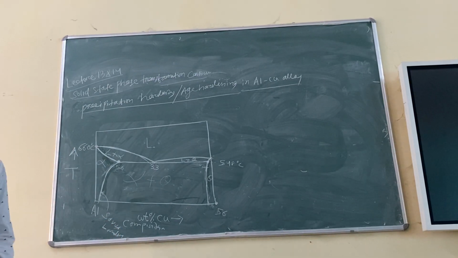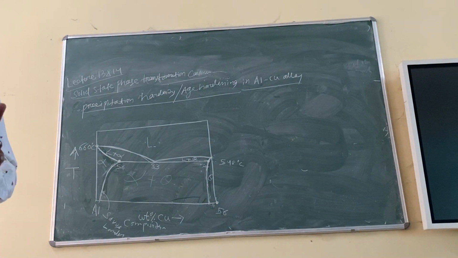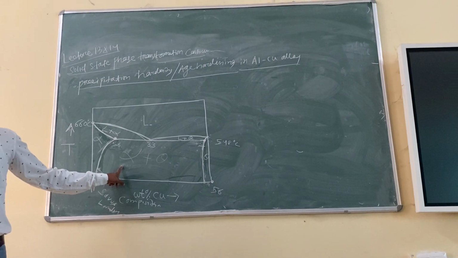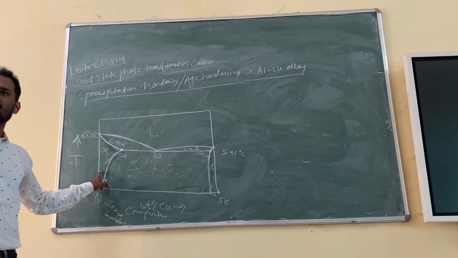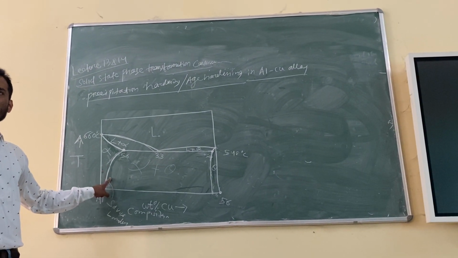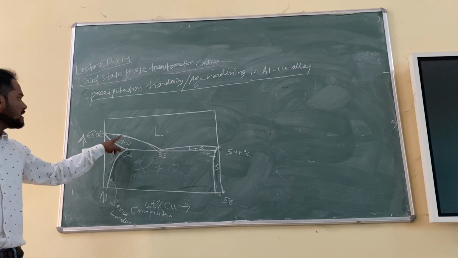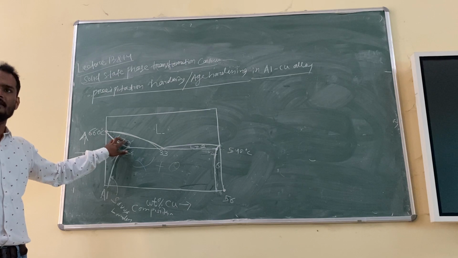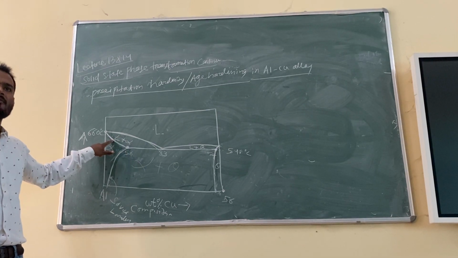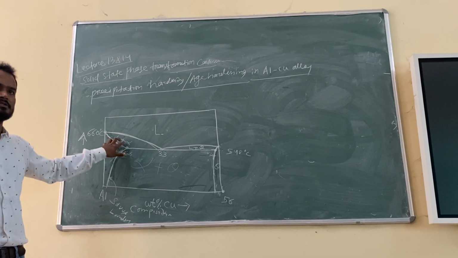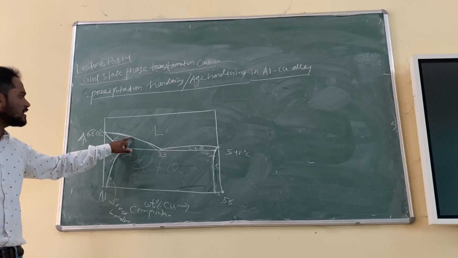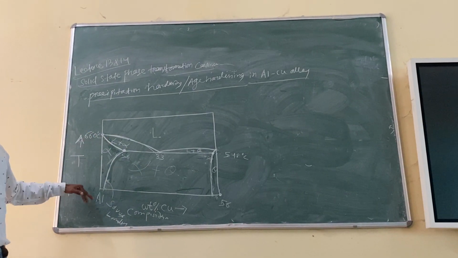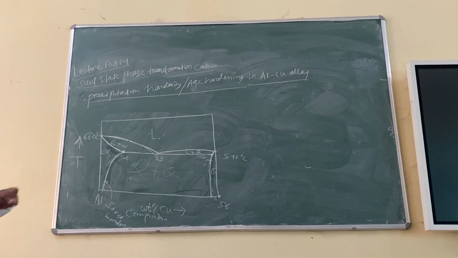And what is the definition of solvus boundary? It is the boundary between two different solids. Because alpha is one solid and alpha plus theta is another solid. So solvus means it is a boundary between two solids. Liquidus means it is a boundary between liquid and a mixture of two phases. Solidus means it is a boundary between solid and a mixture of two phases. Or in simple words, liquidus line means above this everything is liquid. Solidus line means below this everything is solid. In this way you can remember. Right?